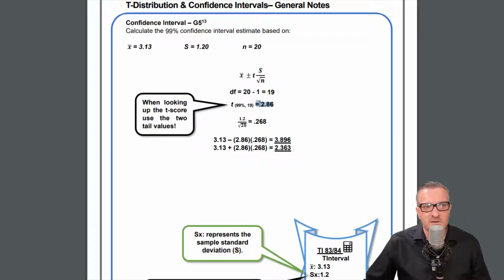Okay, so this is our t-score, and then we go and get the other component, this part right here. We put these together, multiply these, and then we do the subtraction and the addition. We have the low side and we have the high side.